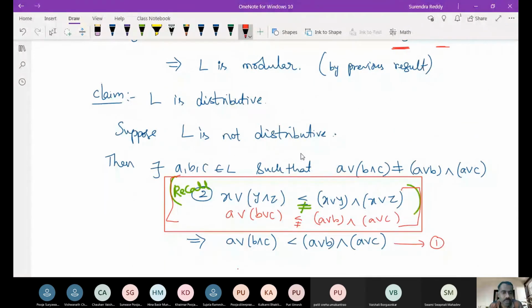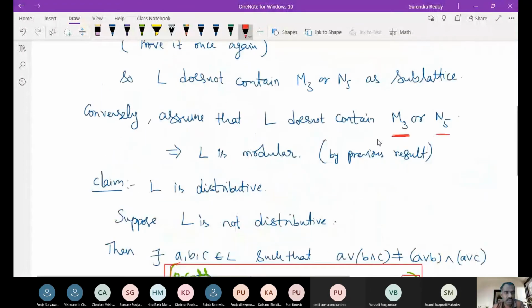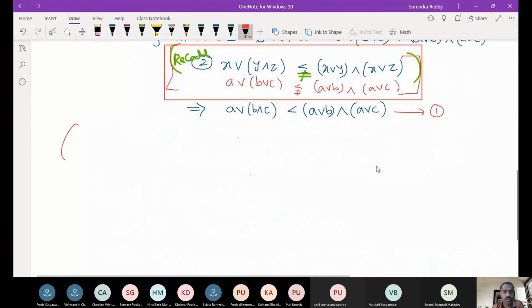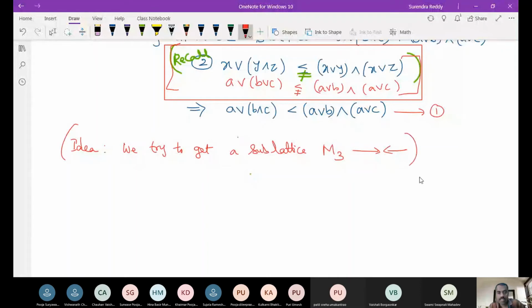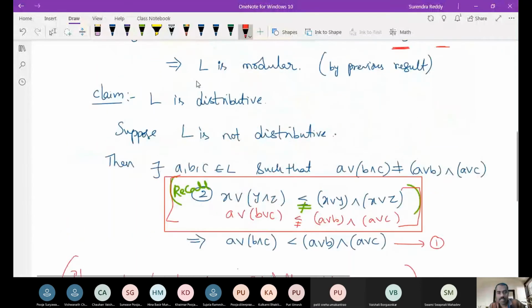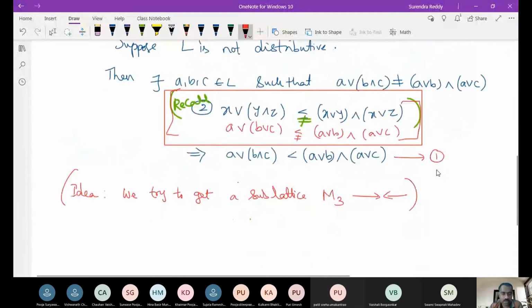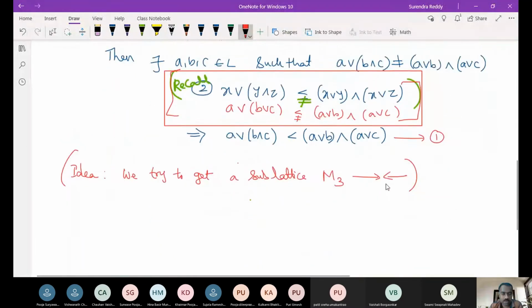Is this clear? So the idea is we try to get a sublattice M3, which is a contradiction. Because our assumption is that L does not contain M3 as well as N5, right? So what is M3, the diamond?